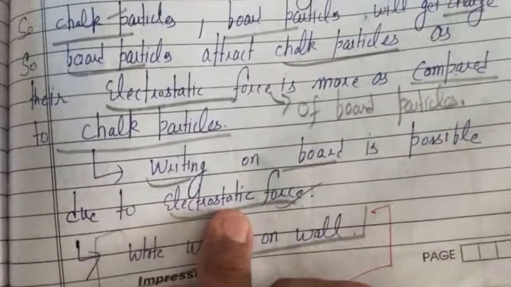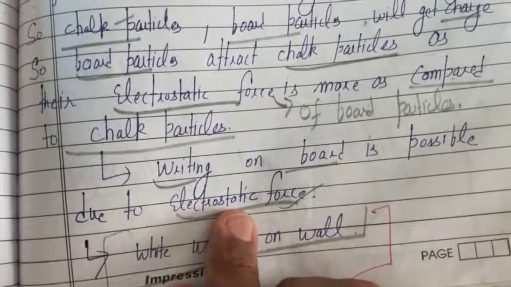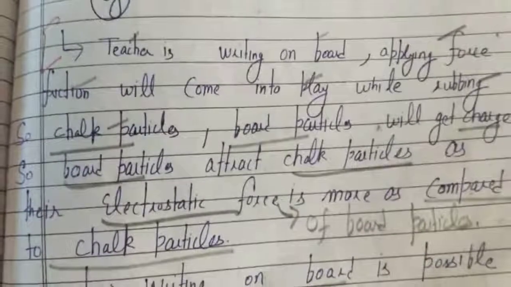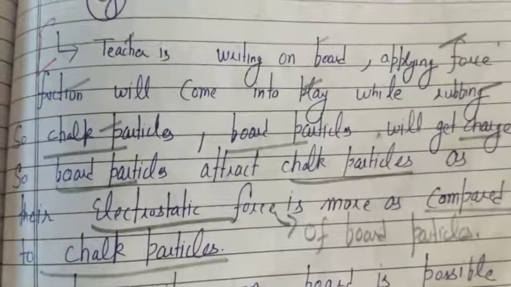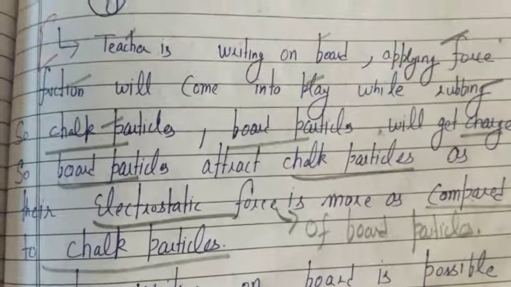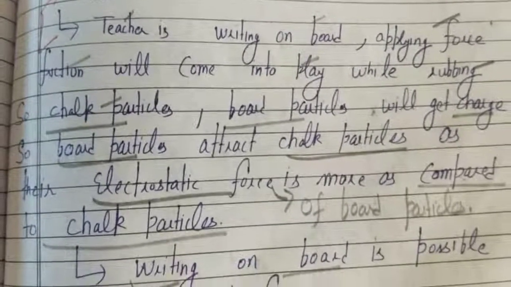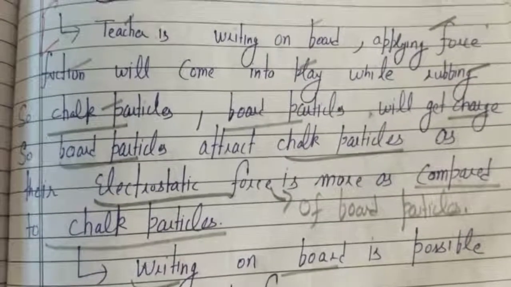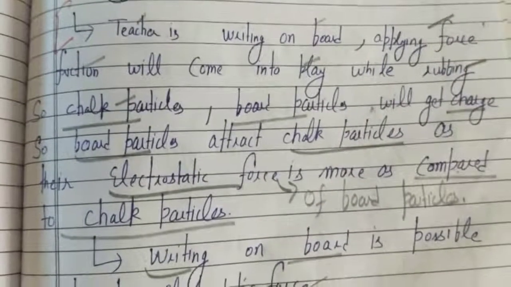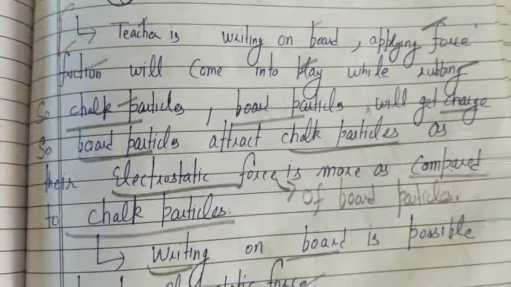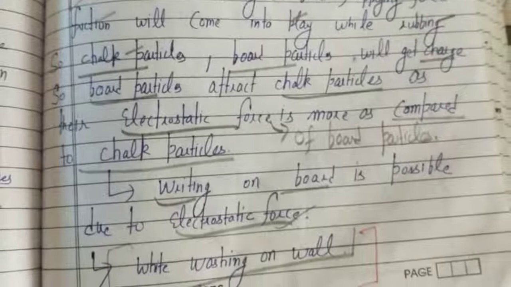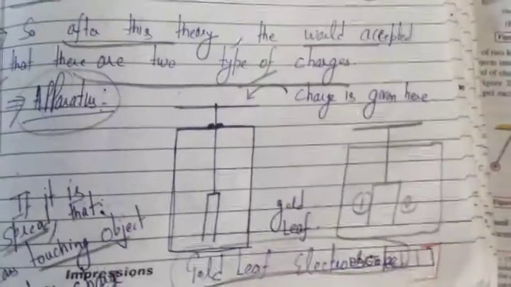Electricity due to charges at rest. In this example, either the chalk particles will get a positive charge or the board particles will get a negative charge. So there will be one positive charge and one negative charge. But both the charges are not moving, they are at rest. So a force of attraction starts existing between these two opposite charges. That force of attraction is known as electrostatic force. Electrostatic force will exist between positive charge and negative charge. So you can say writing on the board is possible due to electrostatic force. Whitewashing is also possible due to electrostatic force.